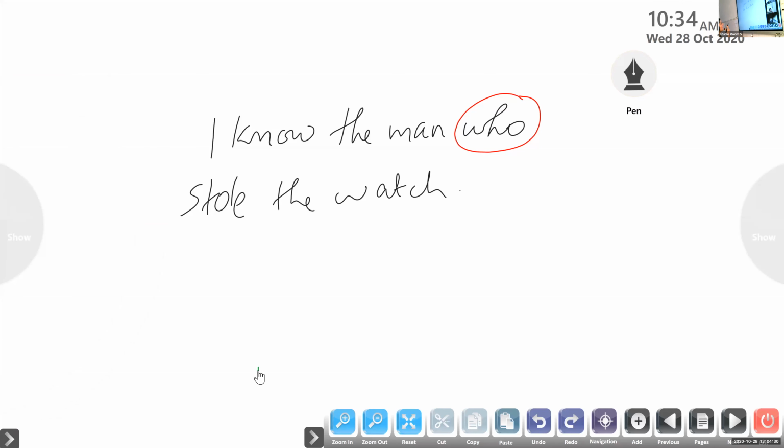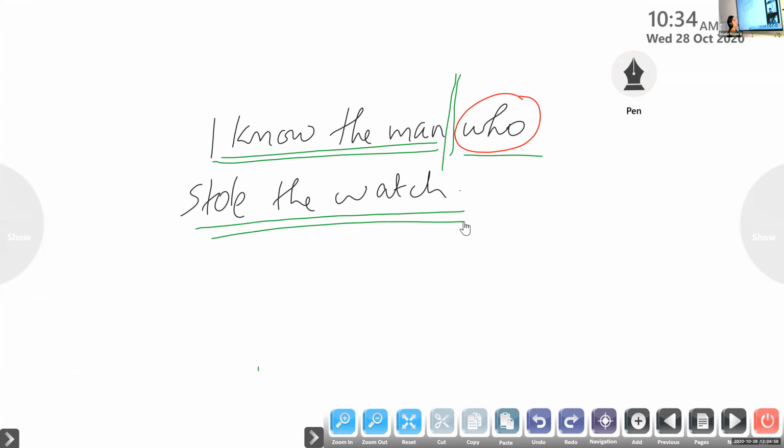You got that who is a subordinating conjunction. And I have told you a subclause starts with a subordinating conjunction. So it is easy for you to separate the main clause and subclause from the sentence. Can you tell me the main clause and subclause? I know the man, the main clause. Very good, excellent. And who stole the watch? Excellent. Who stole the watch is the subclause. I know the man is the main clause. This is the right answer.